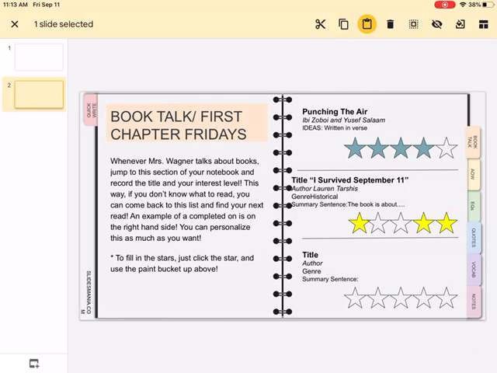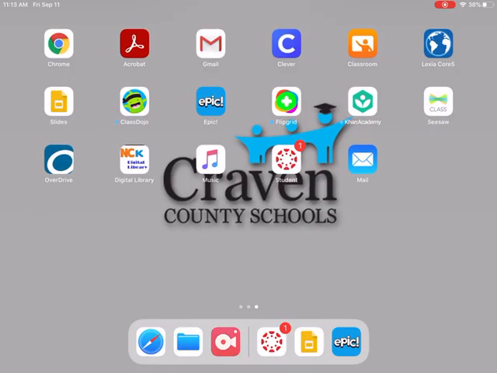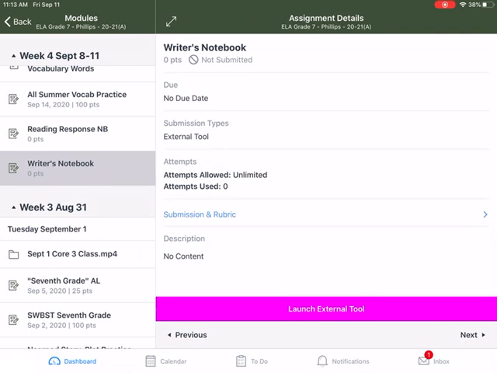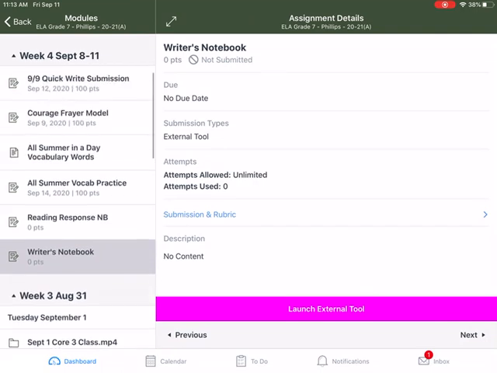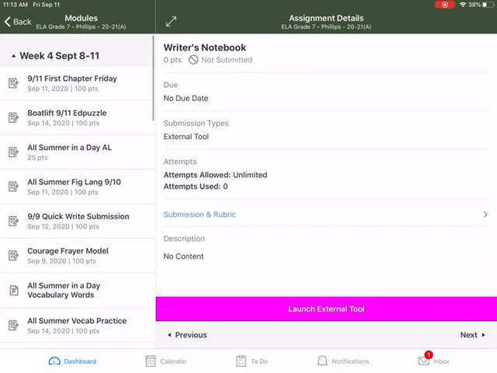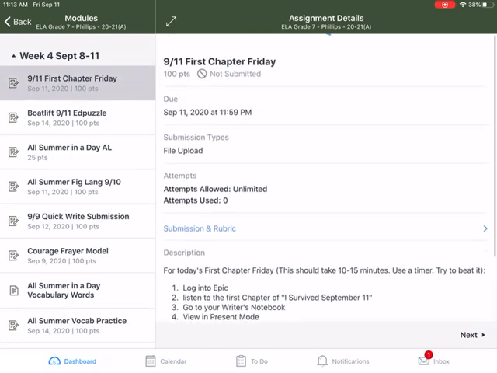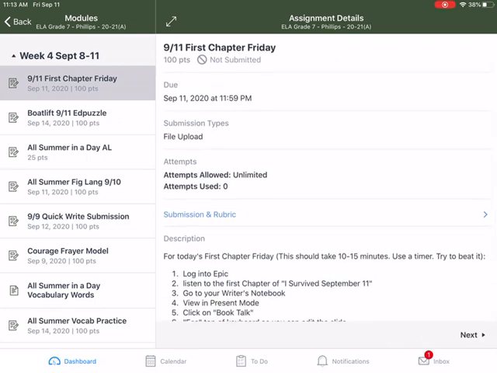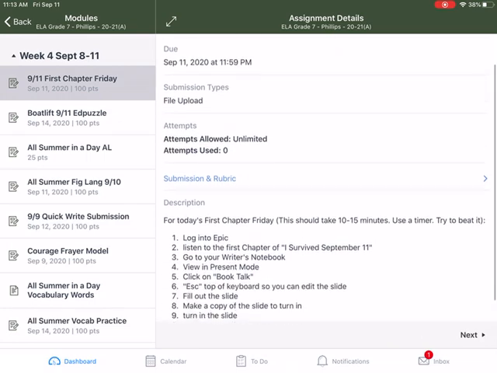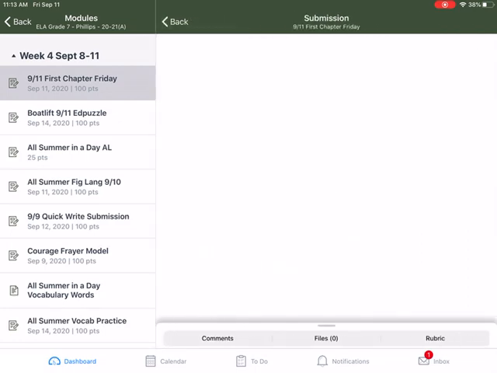Now, I'm trying to come out of this, and again, I'm being a little impatient. I would want to delete the blank slide, and then I would want to go back to my Canvas, then go to my 9/11 assignment, First Chapter Friday. And I would want to turn it in here. Submission and rubric. Okay.